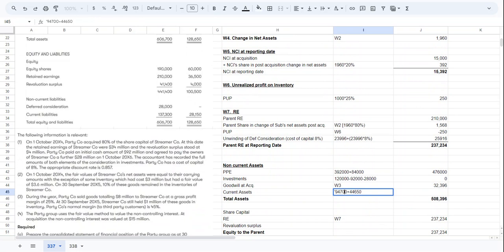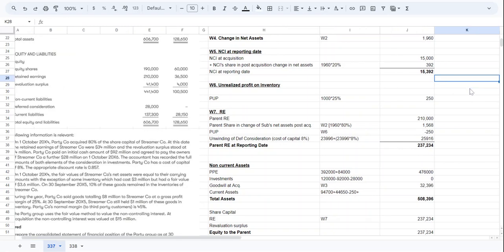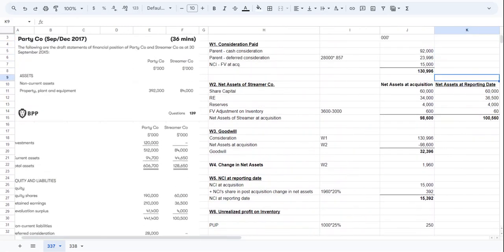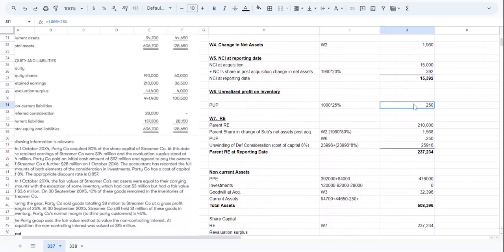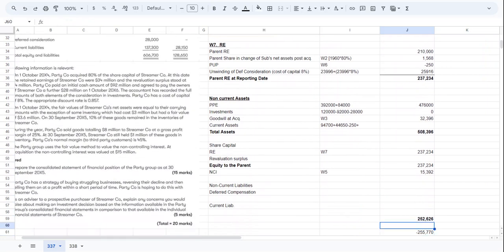This is from the question, but we have some adjustments also. The PUP, the parent's unrealized profit on inventory of 250, we need to take out. And there is another thing here, which is the fair value adjustment on inventory, which is still 60. We will add that fair value adjustment, because both things are related to inventory.